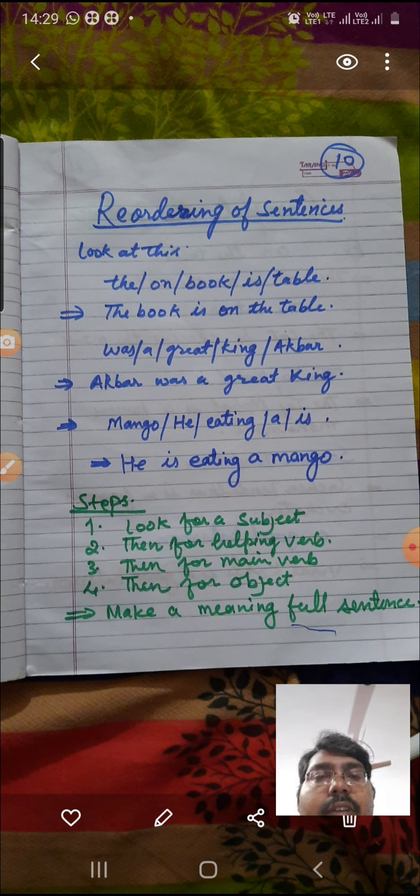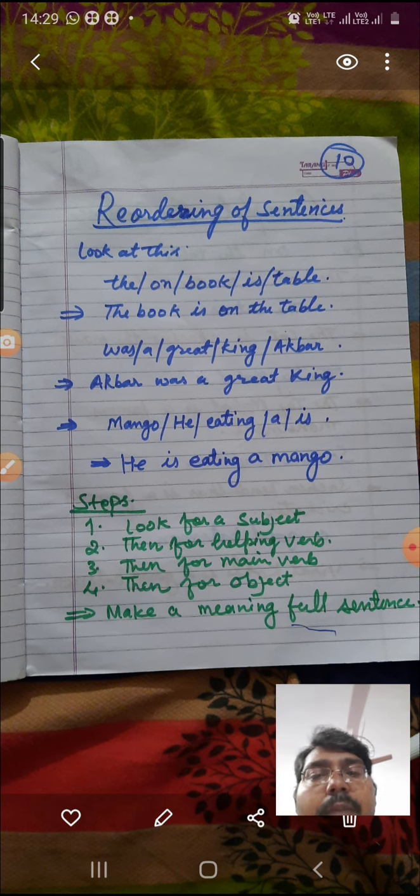When it gives you good sense, then it becomes a sentence. Like, "he eating a is." It's not looking good, so you can reorder it: He is eating a mango. So for reordering, this is an exercise.